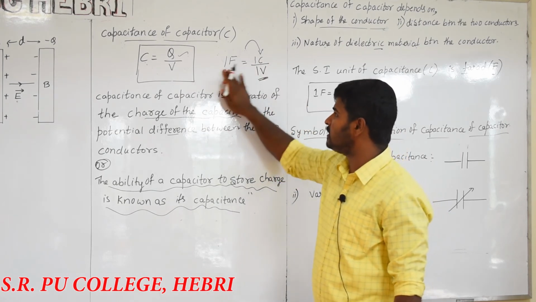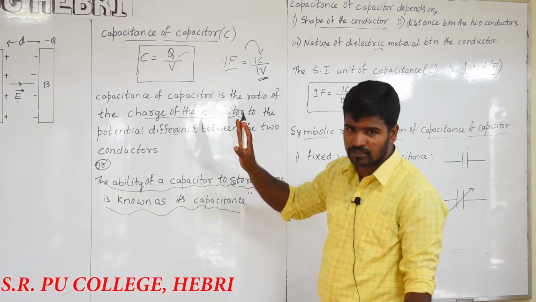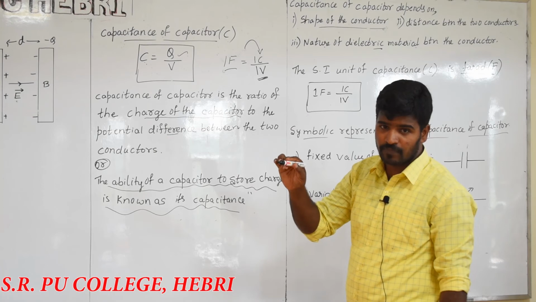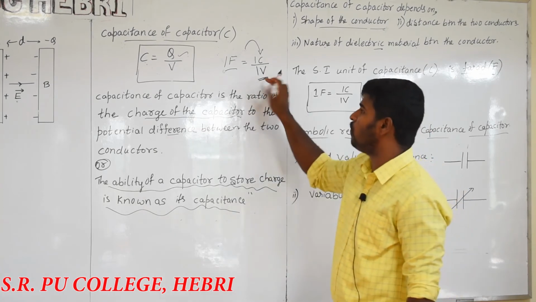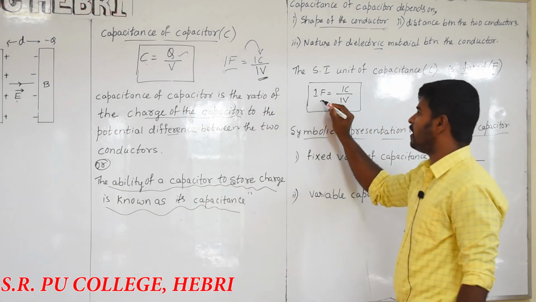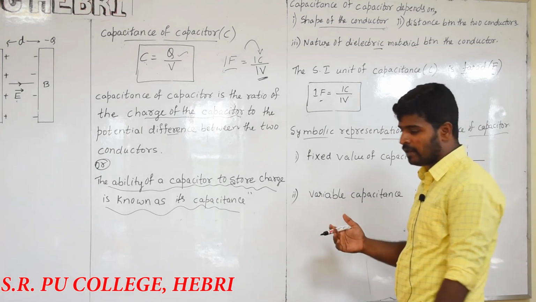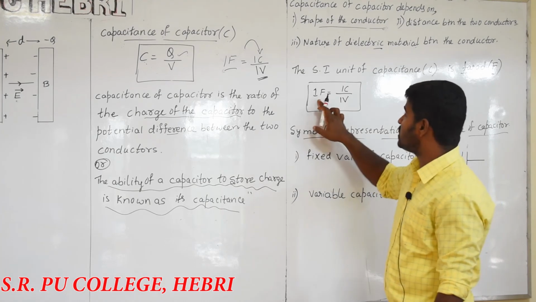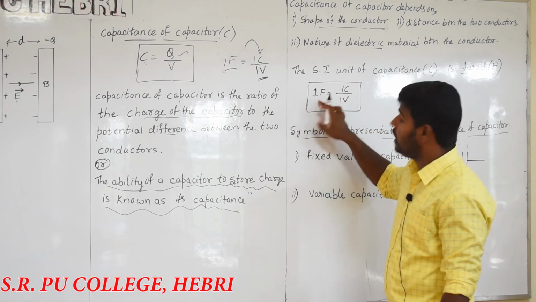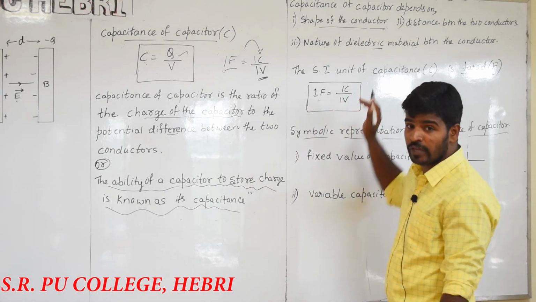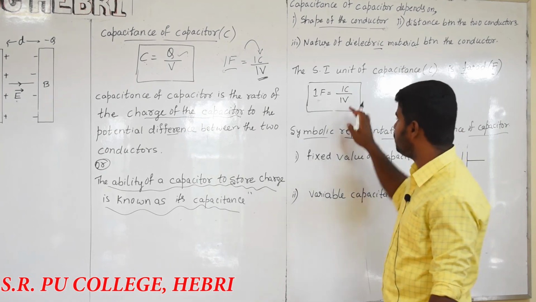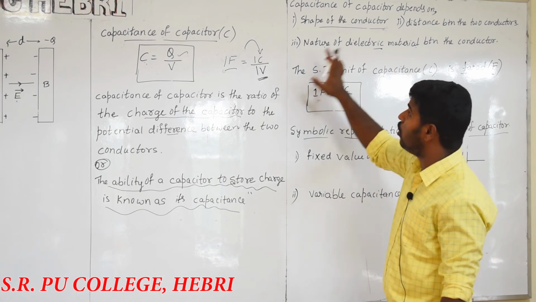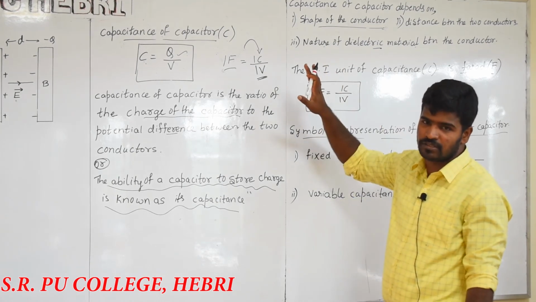Therefore, the capacitance of capacitor is said to be 1 farad means if 1 coulomb of charge is given to any one of the conductors to produce the potential difference of 1 volt. The same terms are written over here. ಇಲ್ಲಿ ನಾನು ಸೆಂಟೆನ್ಸ್ ಅನ್ನು ಬರೆಯಲಿಲ್ಲ ನೋಡಿ, ಜಸ್ಟ್ ಇಕ್ವೇಷನ್ ಅಲ್ಲಿ ಬರೆದಿದ್ದೇನೆ, ಸೆಂಟೆನ್ಸ್ ಅನ್ನು ನೀವು ಬರ್ಕೊಳ್ಬೇಕು. The capacitance of capacitor is said to be 1 farad if 1 coulomb of charge is given to any one of the conductors to produce the potential difference of 1 volt. Is it clear? This is all about the capacitance of capacitor.